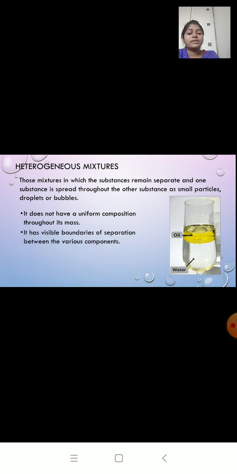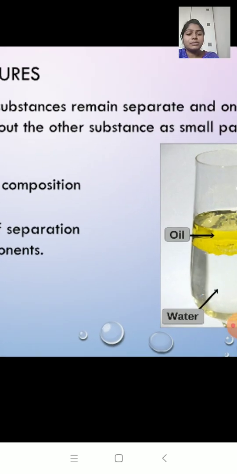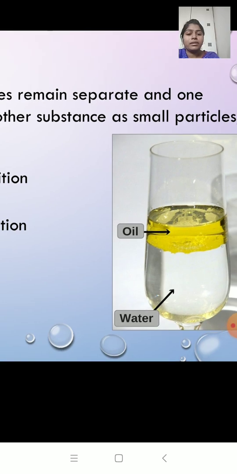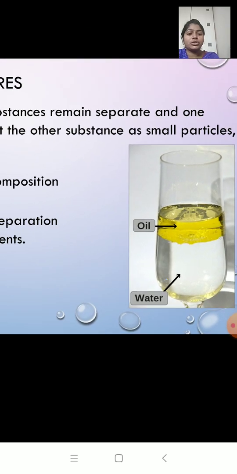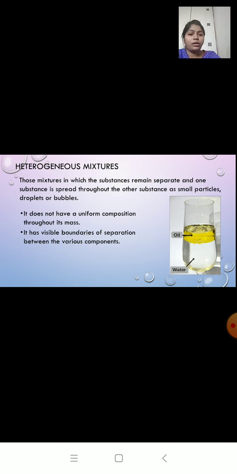It has visible boundaries of separation between the various components. So you can clearly see in this picture, there is a boundary of separation. We can see oil on the top part and water on the bottom. All suspensions and colloids are heterogeneous mixtures. Now we will learn about suspension, colloids and solution in the coming videos, and that too in detail.